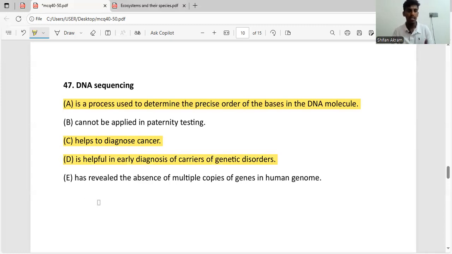The final statement says DNA sequencing has revealed the absence of multiple copies of genes in the human genome. But DNA sequencing has revealed the presence of multiple copies of genes in the human genome, not the absence. Another thing to remember, this presence of multiple copies is involved in paternity testing. If you are further studying biology after A levels, you will know how these multiple copies of genes can be used in paternity testing, because the father and the child have a certain amount of multiple copies. If the father has 10 multiple copies and the child has 10 multiple copies, he is the father. So it works that way. So the correct answer is A, C and D.